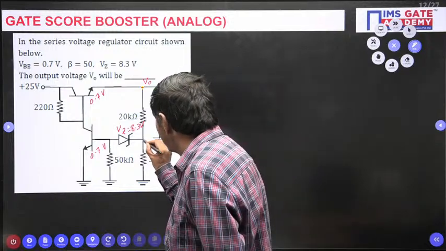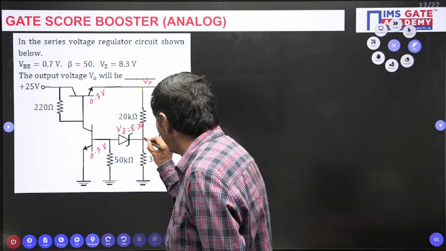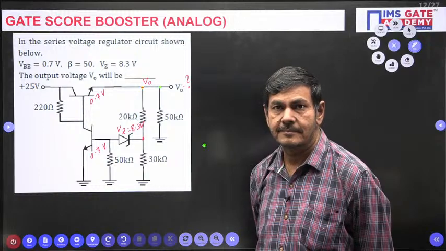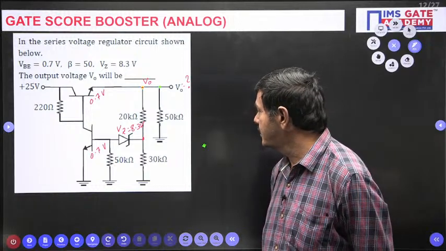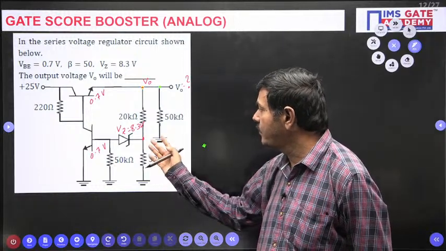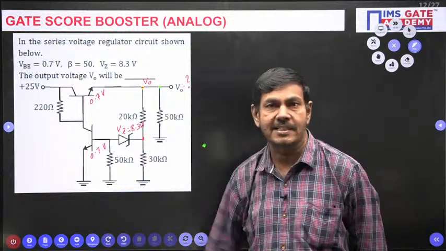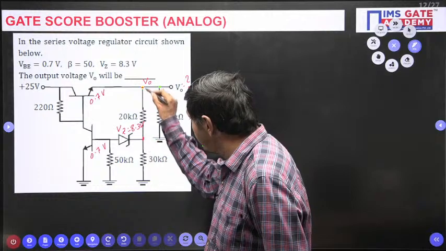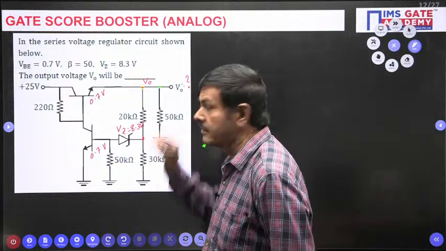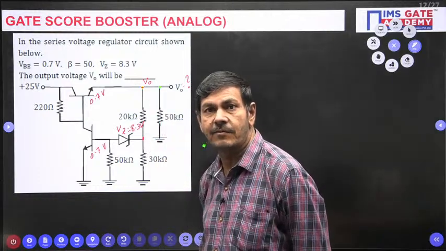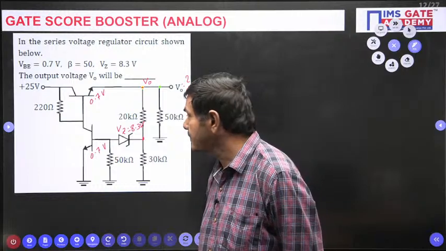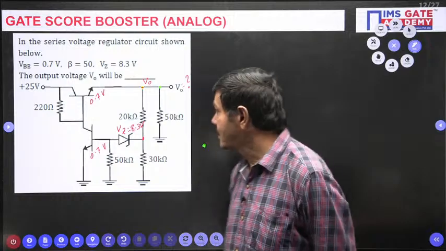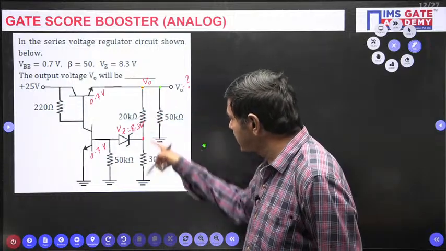What about this voltage? Anybody can say? What is this node voltage in this circuit? The students may ask a question: sir, why do we need to calculate that node voltage? If I know this node voltage, I can apply the voltage divider formula here. But the students may ask one more doubt: sir, how can you apply the voltage division formula here?